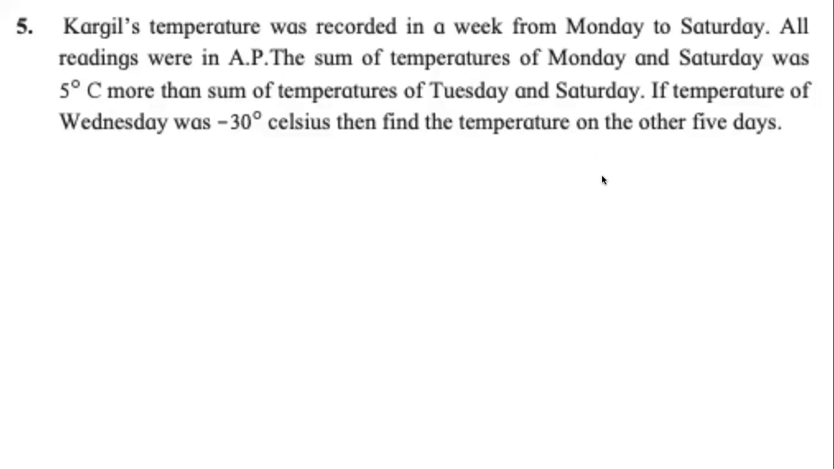So it's a very cold place. It's in the Himalayas. All recordings were in AP. So we know that there has to be A, there has to be a D. The sum of temperatures of Monday and Saturday, only two terms, Monday and Saturday, T1 plus T6 is 5 degrees more than the temperature of Tuesday and Saturday. Tuesday is T2, Saturday is still T6, 5 degrees more.